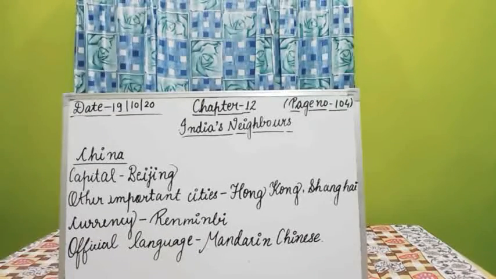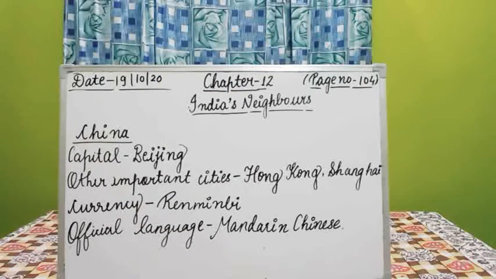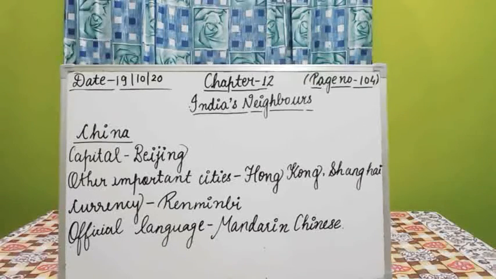The most important physical features of the northern part of the country are the Gobi Desert, the Taklamakan Desert, the Tarim Basin, and the Khingan Range. The Huanghe and the Yangtze are the major rivers of China. These two are the important or major rivers of China, the Huanghe and the Yangtze.